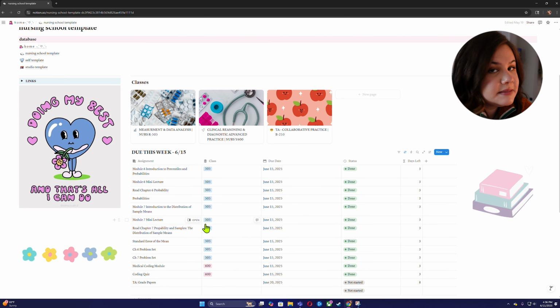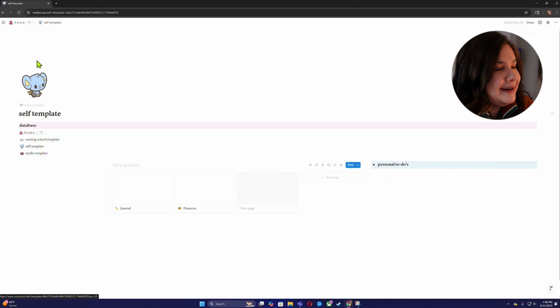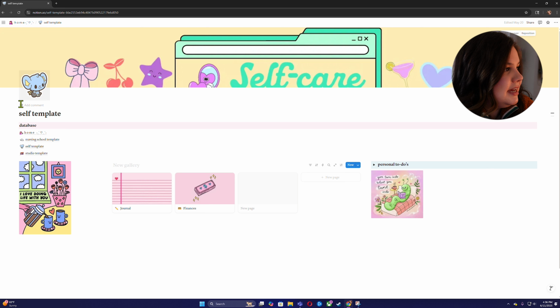And honestly, that's pretty much it. Like I said, I keep mine very simple, organized, to the point. So I will show you my other templates really quick. I don't really have a lot of things on here. This is my self one. You can do finances and journaling and all of this stuff.